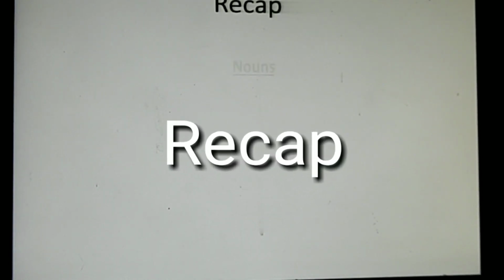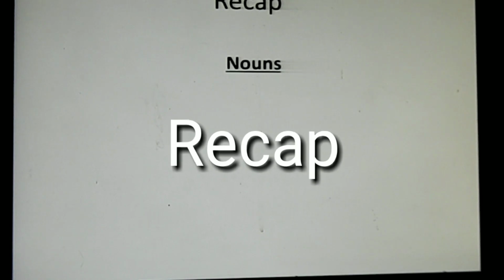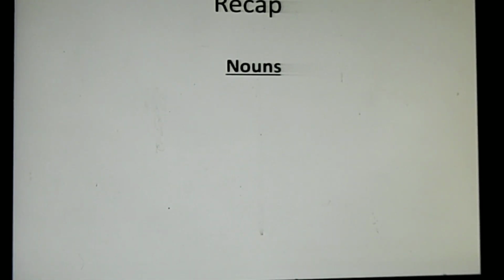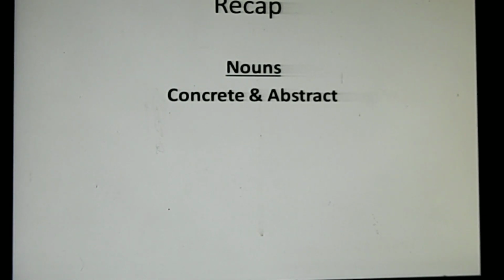Now let's recap whatever we have discussed. First, we tried to define the noun. Noun is a name of person, place, animals, etc. Just name. Then we have discussed different types of nouns. First we began with concrete noun and then abstract noun. Concrete nouns are the nouns which have got physical existence. Abstract noun is the noun which does not have physical existence. They are just ideas, feelings, etc.